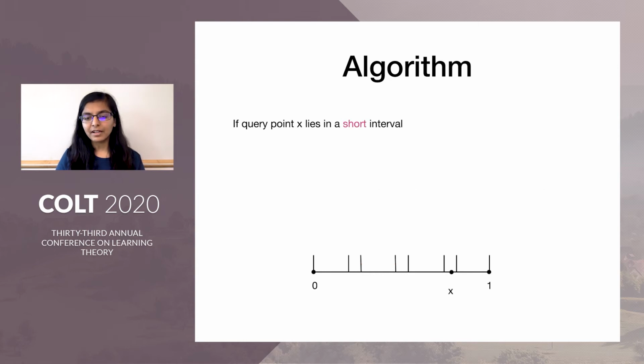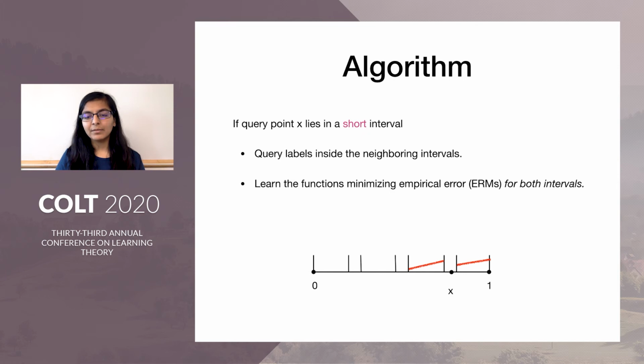If a query point X lies in a short interval, we query the labels of the samples in S which belong to the neighboring two intervals, and then we learn the function minimizing empirical error for both intervals. Note that here, these ERMs are over the class of Lipschitz functions restricted to these small intervals. Now we do a linear interpolation and output the corresponding prediction.